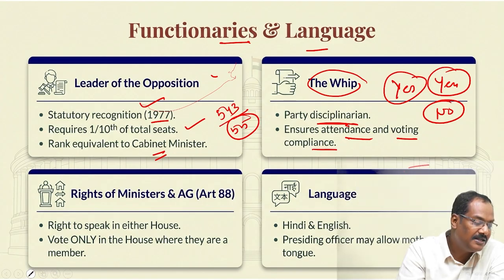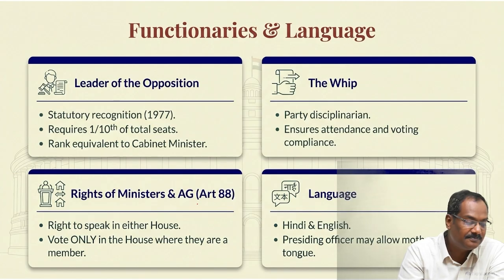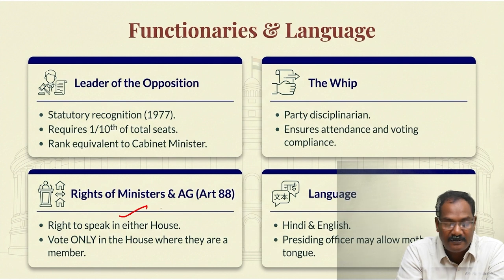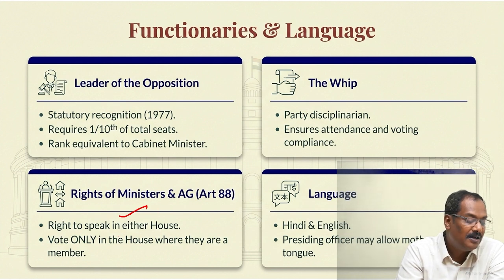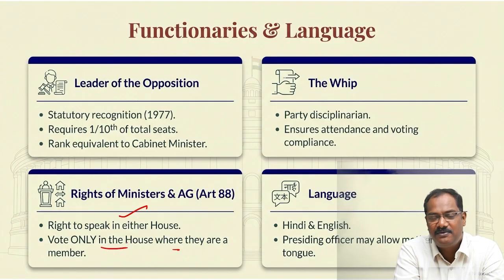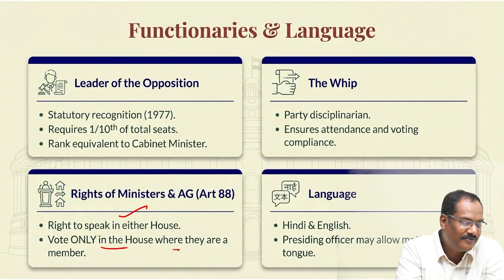Then there is a term called rights of the ministers and the attorney general. They have the right either to speak in the house, but vote only in the house where they belong. That means if you are a member of Lok Sabha, you cannot go and vote in Rajya Sabha. Of course, that is okay.